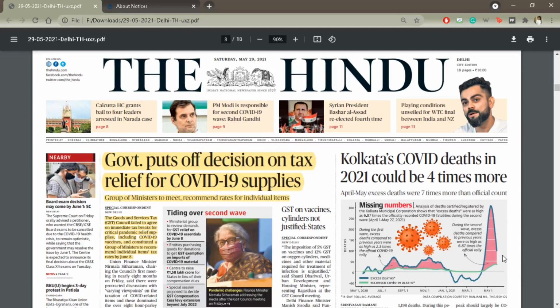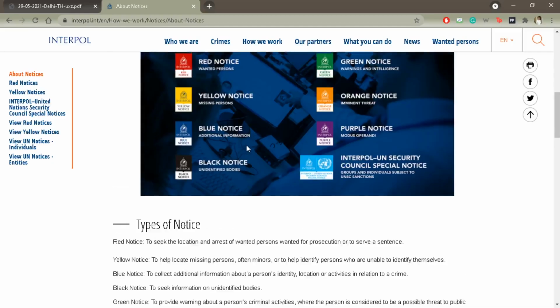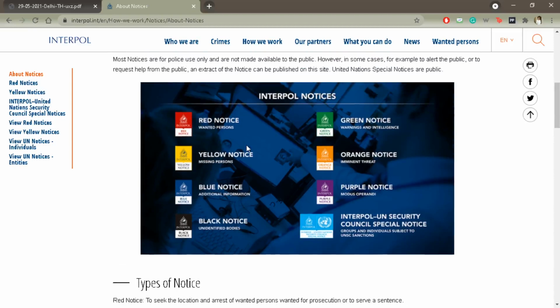So yesterday we discussed how a yellow notice was issued against Mehul Choksi. So a lot of you are asking what these Interpol notices are, right? There are a total of 8 notices that Interpol issues. All right, the red notice or red corner notice is for those people who are wanted for one crime or the other. So Mehul Choksi is a wanted criminal for financial fraud.